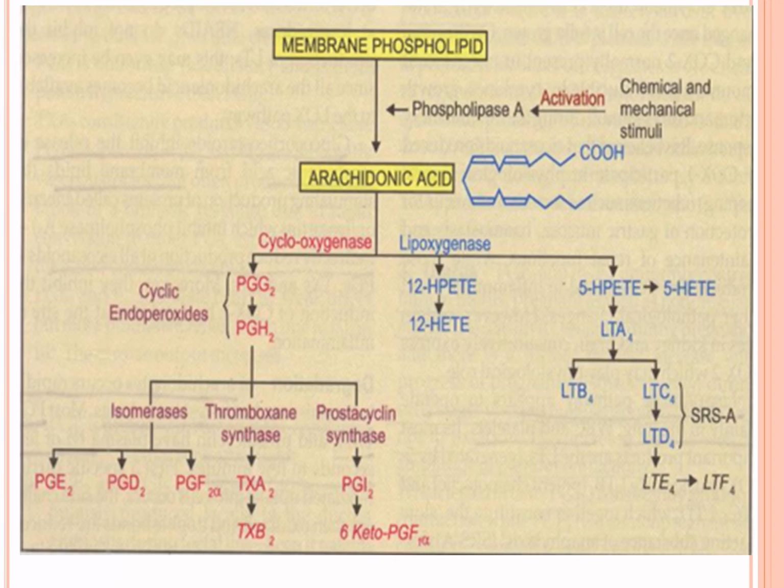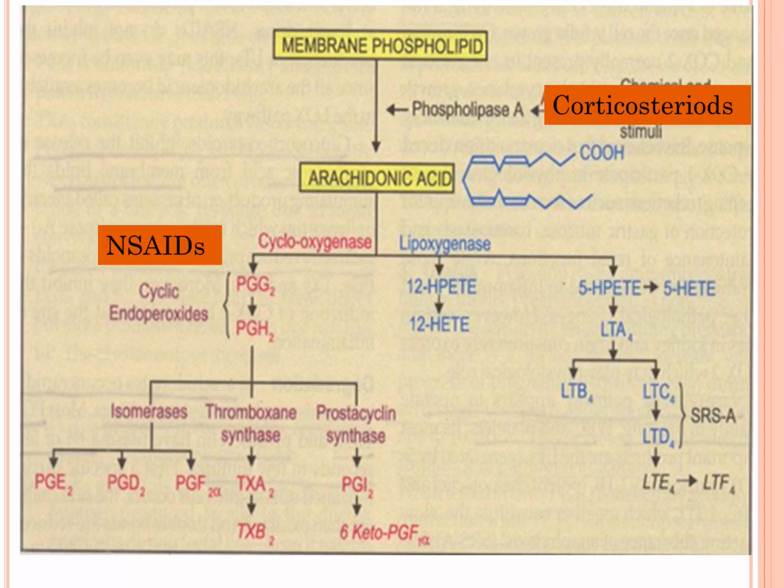So membrane phospholipids: phospholipase A2 is inhibited by corticosteroids. Arachidonic acid is acted upon by two enzymes, cyclooxygenase and lipoxygenase. Cyclooxygenase is inhibited by NSAIDs.